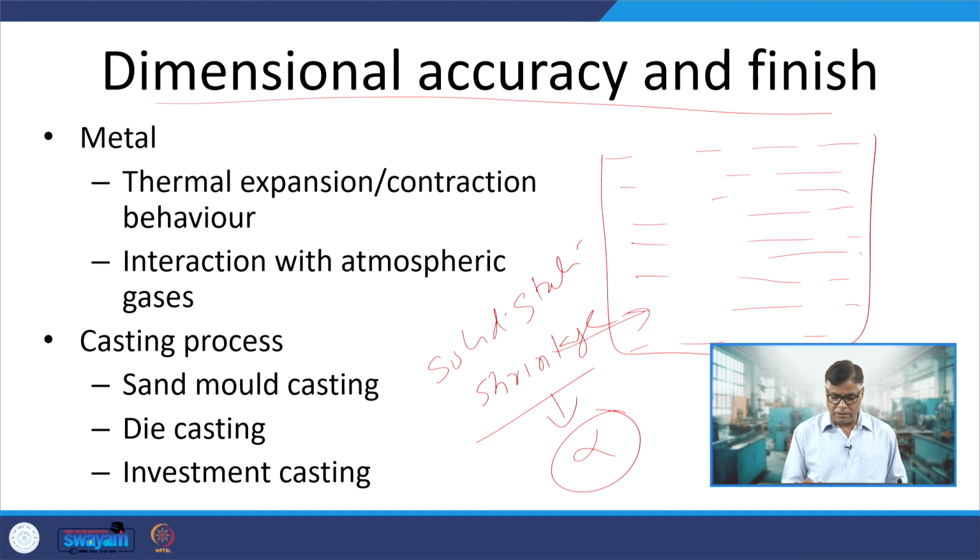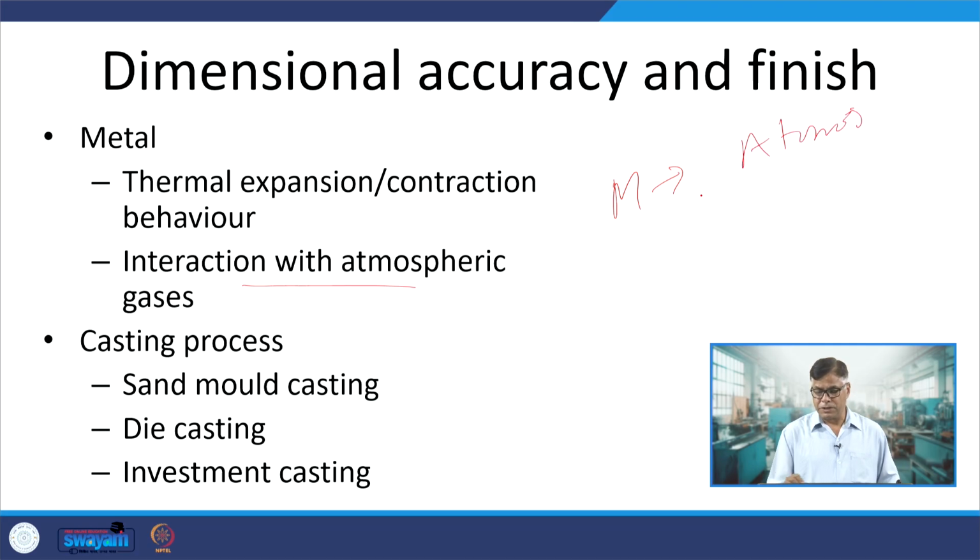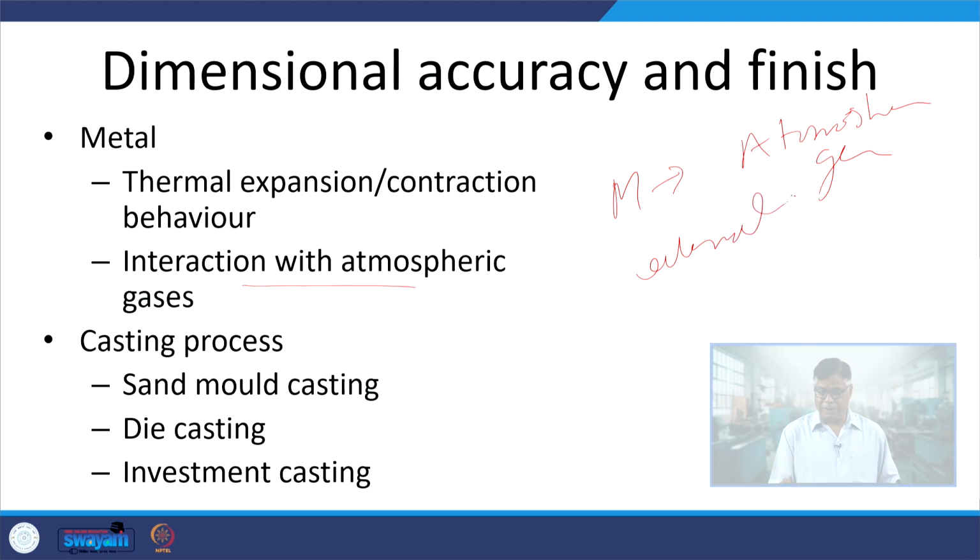Okay. So, this is one of the aspects, like if the metal has a very high value of the thermal expansion coefficient coupled with the large variation in the section thicknesses in different zones, then it becomes difficult to control the dimensions and control the tolerance. Okay. And another factor is the metal being exposed to the atmospheric conditions at a high temperature during the casting. These atmospheric gases may interact with the metal at a high temperature.